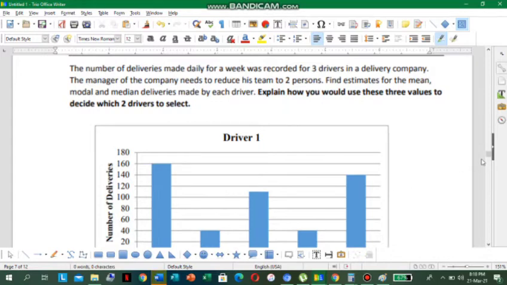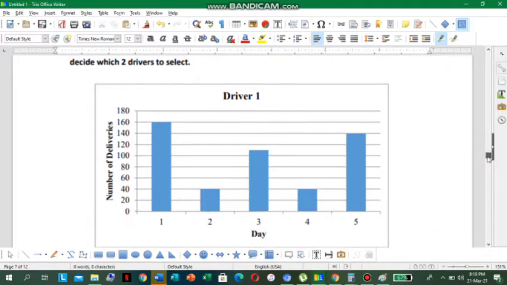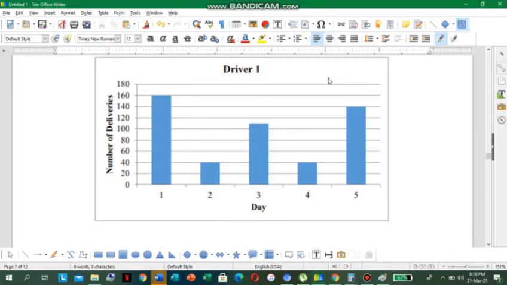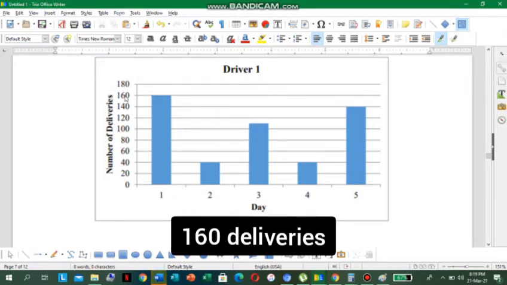Now, we have driver 1, and we see the numbers on the left, which is here, number of deliveries, and these are the numbers of deliveries. So for day 1, driver 1 delivered 160.